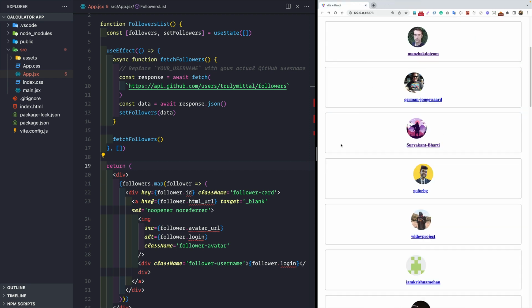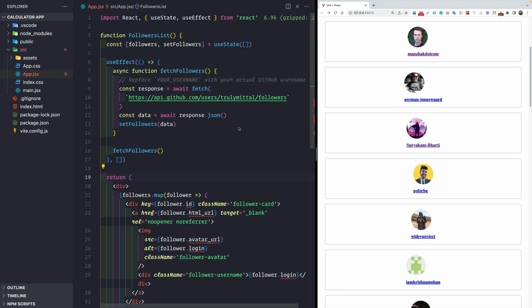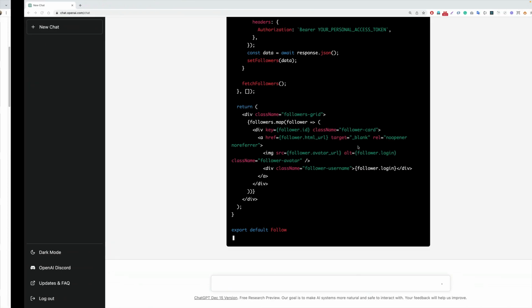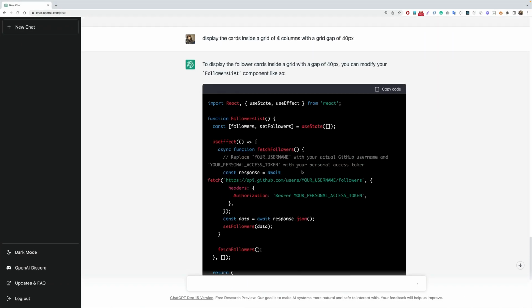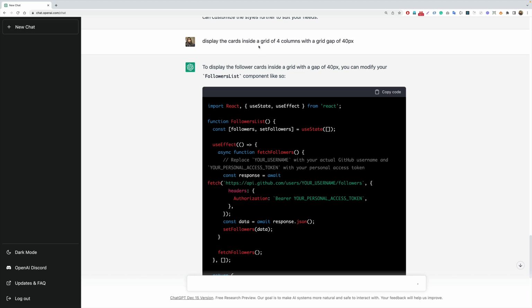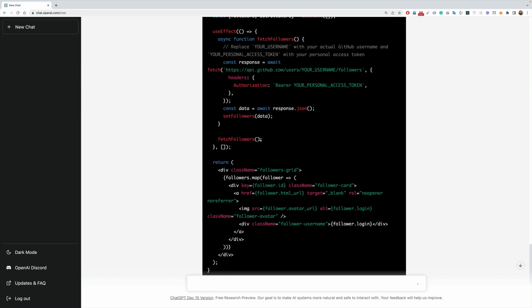And to generate all this UI here, I did not write even a single line of code. I simply copy and pasted it from ChatGPT. So now we are here, and it says to display it inside a grid of 4 columns. We need to modify the follow assist component like this.